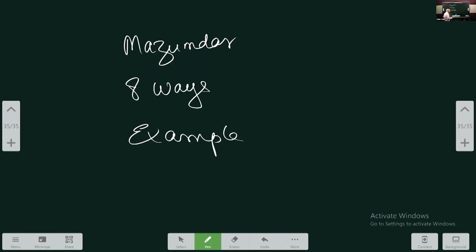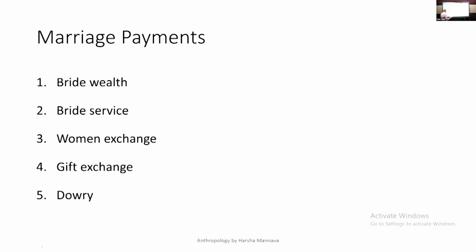Then discuss the different marriage payments found across cultures. Here again, it's not difficult, but I think most of you do not know what to write. So all five must be covered. Most students do not write indirect dowry. Dowry as well as indirect dowry. Totally you have six forms.